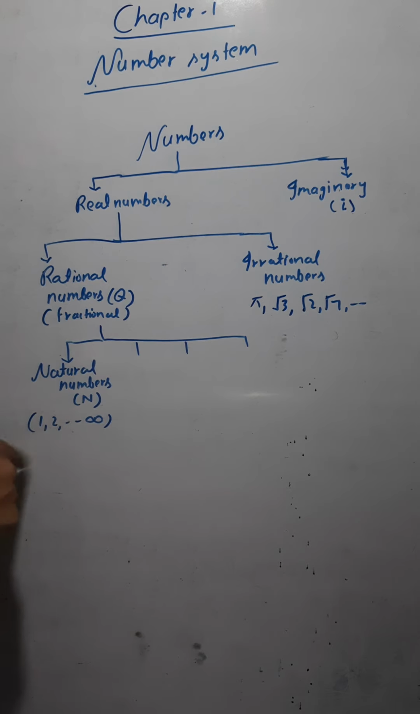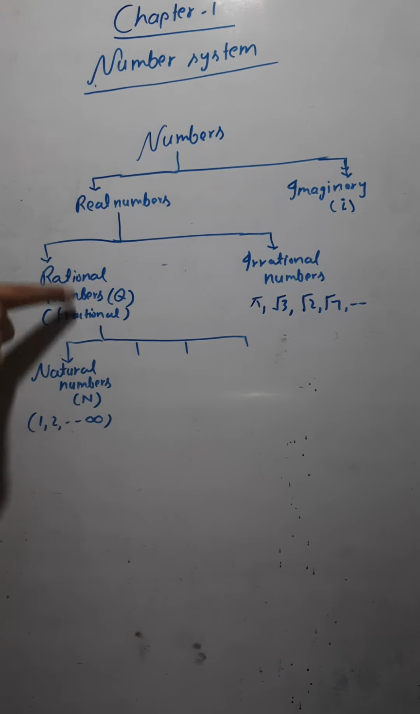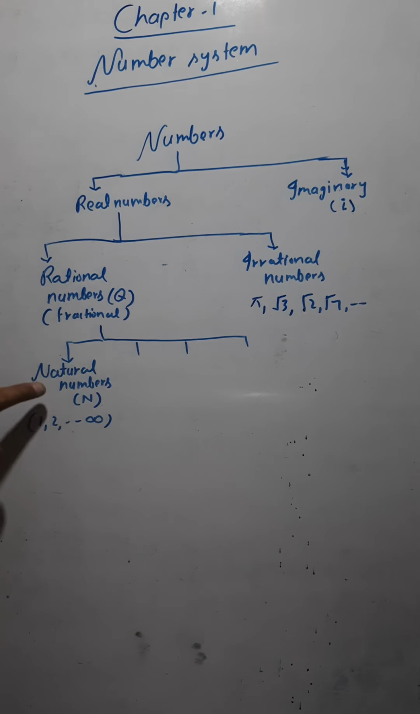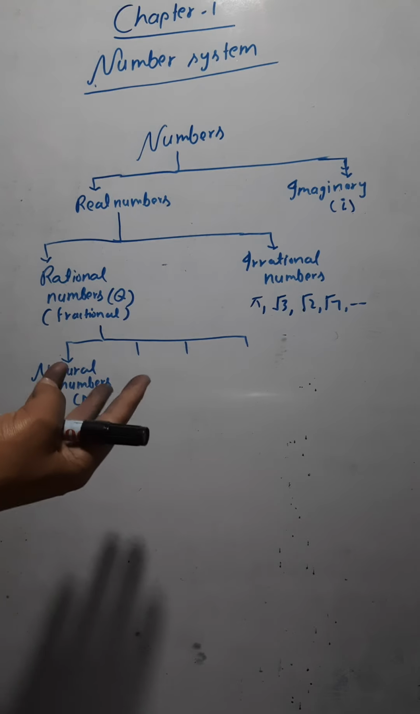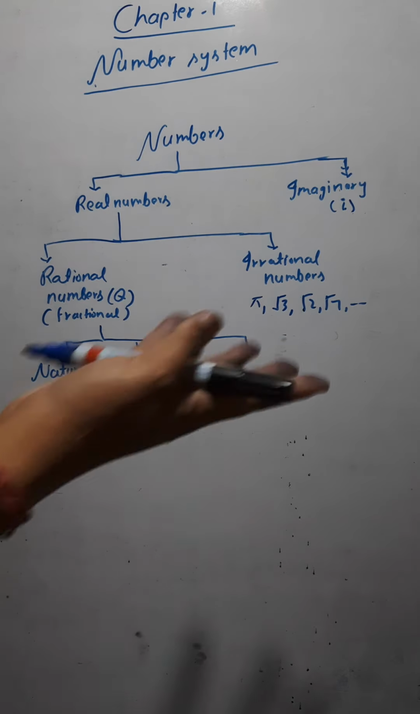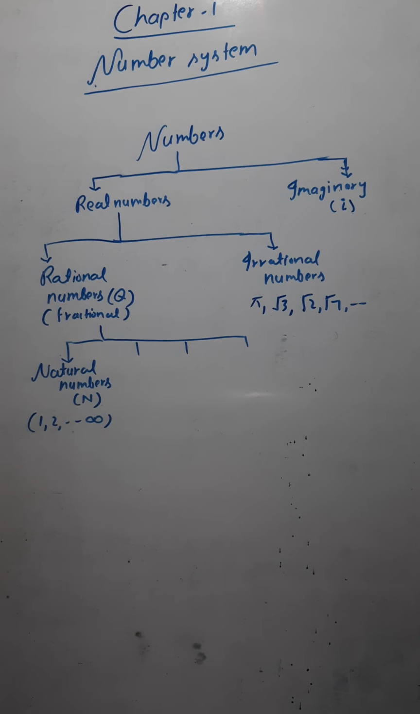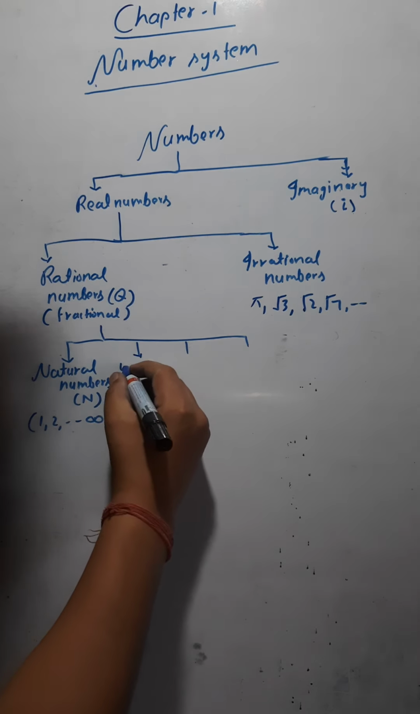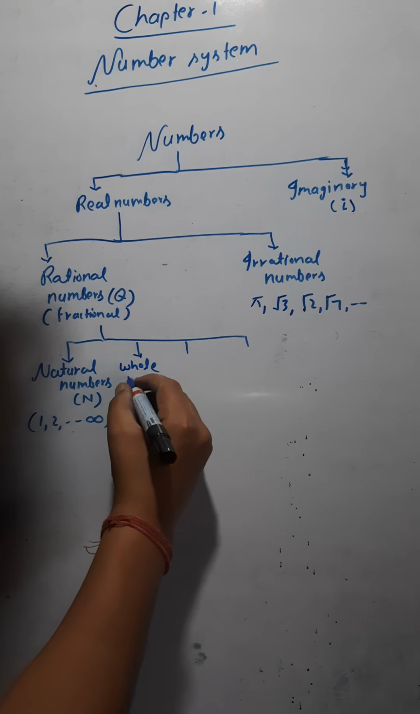Similarly, all the natural numbers are rational numbers also, because they are part of the rational numbers. Remember this. So the natural numbers are the counting numbers, 1, 2, 3, 4, up to infinity. Then we have the second category of the rational numbers, that is whole numbers.